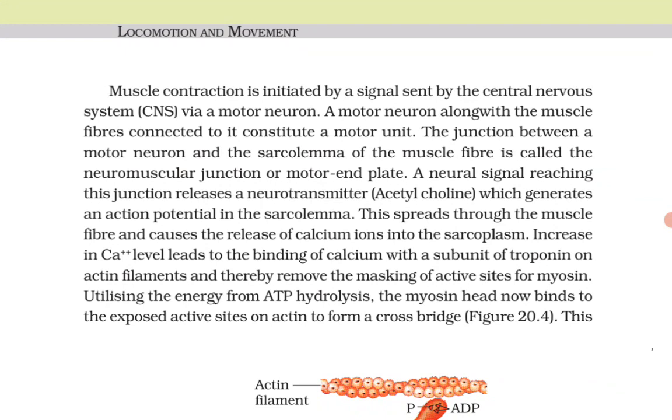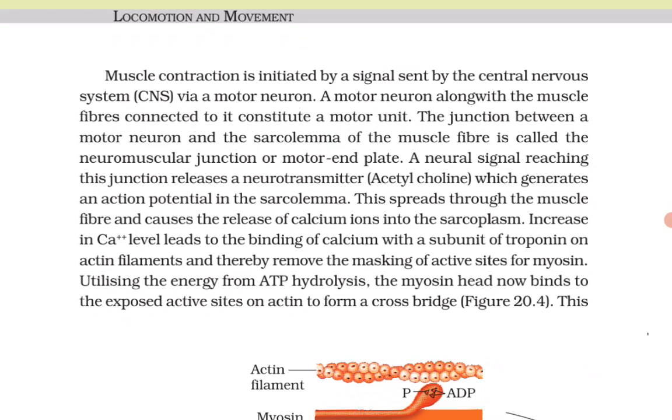The junction between the motor neuron and the sarcolemma of the muscle fiber is called the neuromuscular junction or motor end plate. A neural signal reaching this junction releases a neurotransmitter, acetylcholine, which generates an action potential in the sarcolemma. This spreads through the muscle fiber and causes the release of calcium ions into the sarcoplasm. An increase in Ca2+ level leads to the binding of calcium with a subunit of troponin on the actin filaments and thereby removes the masking of active sites for myosin.